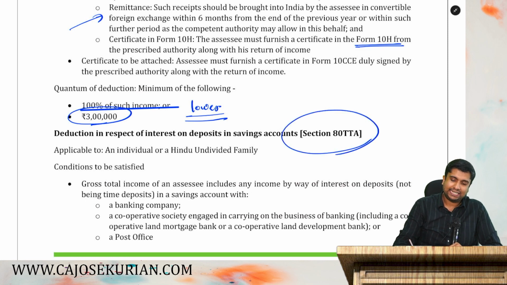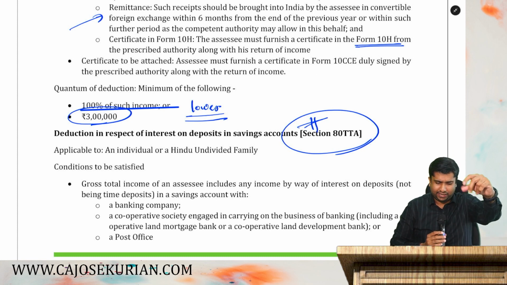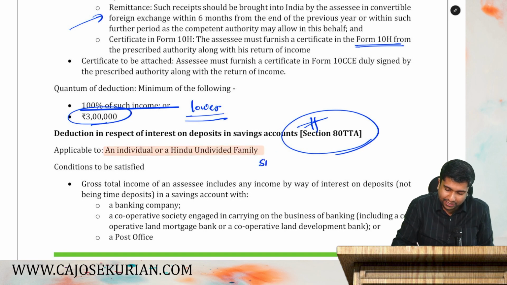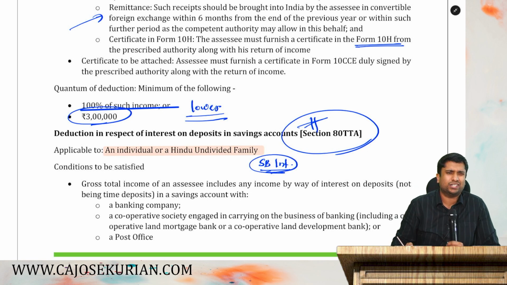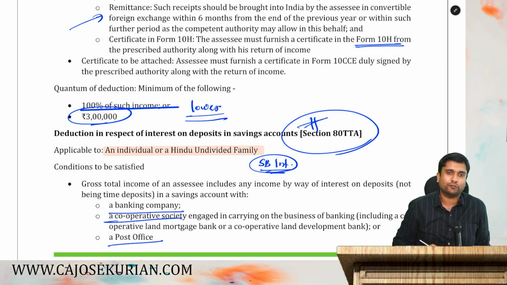Next is 80TTA. Another easy and simple deduction. 80TTA means, say you are an individual or a Hindu undivided family and you have savings bank interest, SB interest, from a banking company or a cooperative bank or post office.